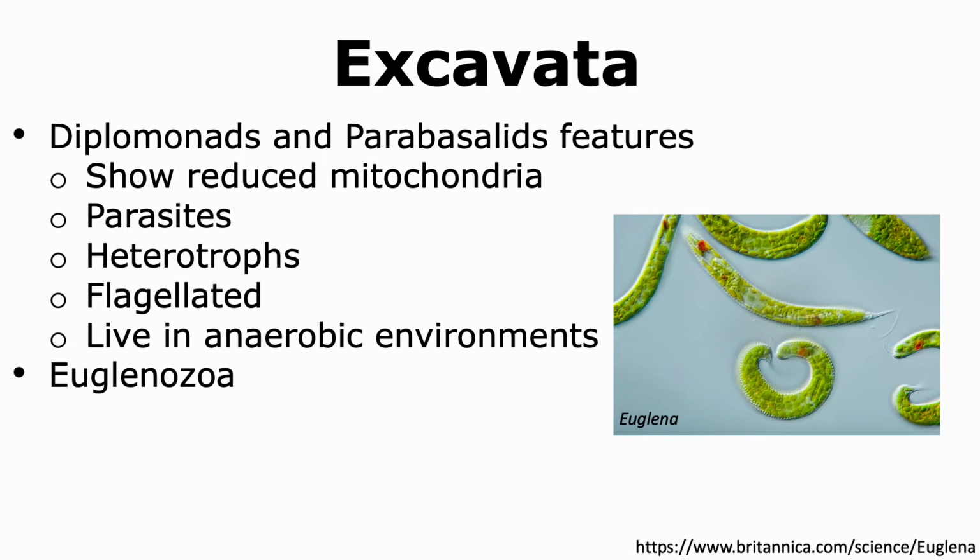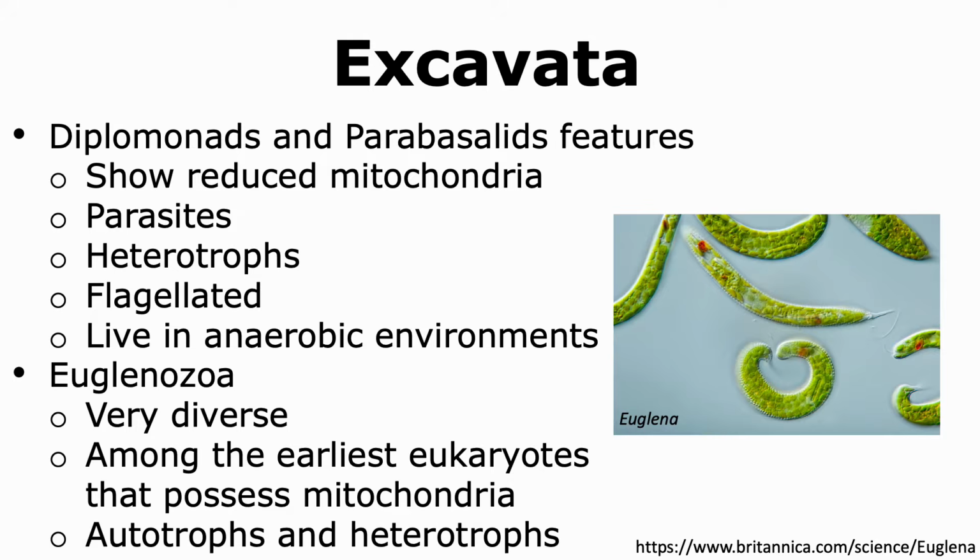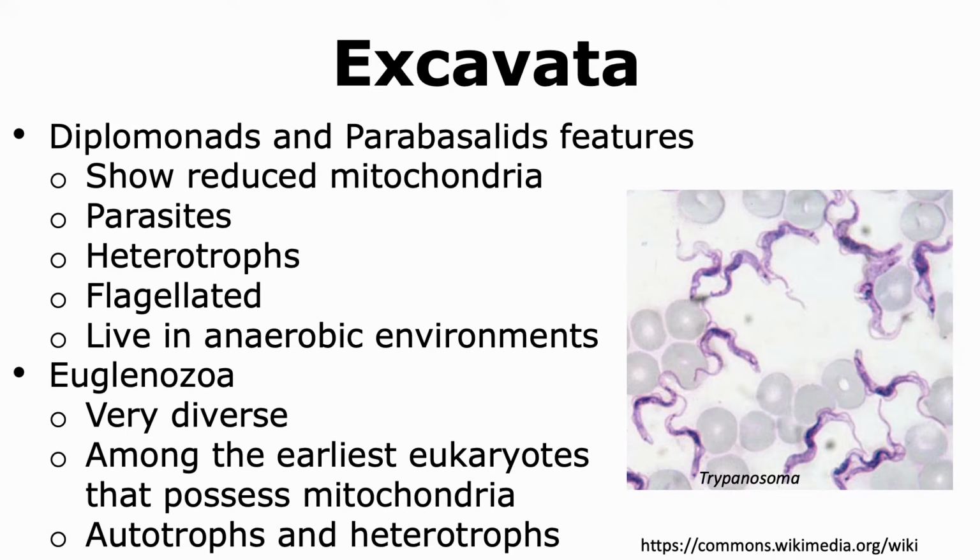The group of Euglenozoa is a very diverse group, and they are considered to be among the earliest of eukaryotes that possess mitochondria. There are some organisms in this group that are autotrophs, like Euglena, while there are others that are heterotrophs, like trypanosomes.